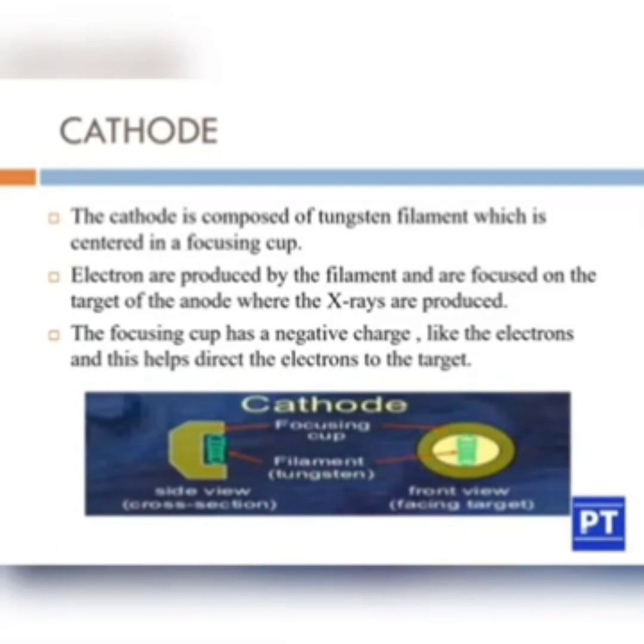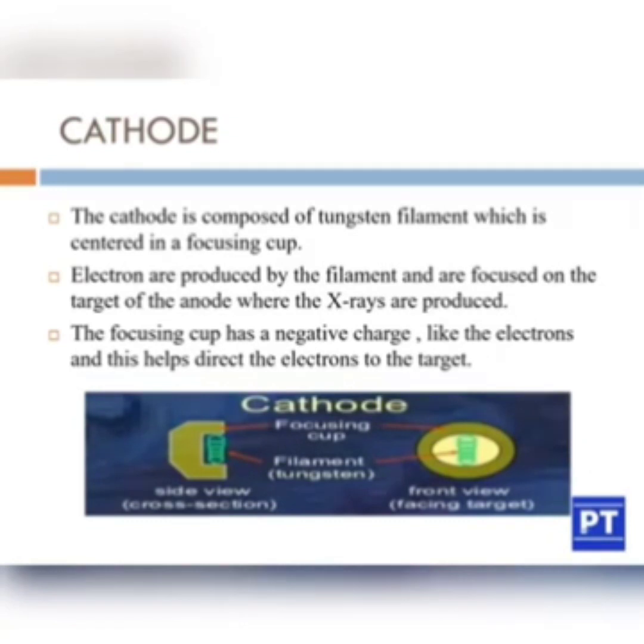In the previous slide I told you that the cathode and the anode are components of an X-ray tube and the cathode is the filament. So the electrons are produced from the filament, which is focused to the anode. The anode is the target, and when these electrons hit the anode target, X-rays are produced.